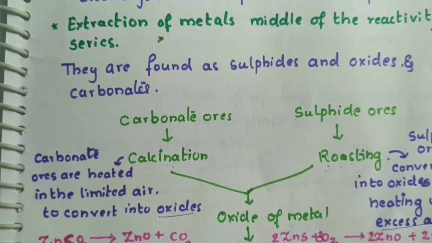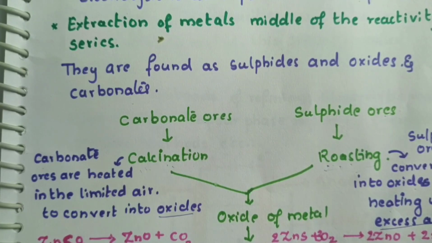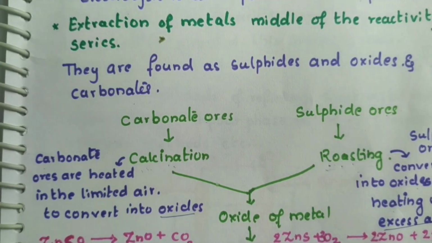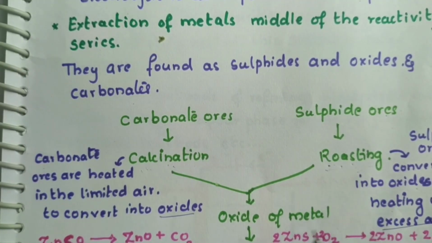See, I have given the example of zinc carbonate. When the air is limited, we heat it and it gets converted into zinc oxide and carbon dioxide is released. Now zinc sulfide: we do roasting for the sulfide ores. When zinc sulfide is heated with a lot of air, that is, a lot of oxygen is supplied, it gets converted into zinc oxide and sulfur dioxide gas is released. So after roasting, we got oxides of both the metals. You can see zinc oxide is obtained here and here.